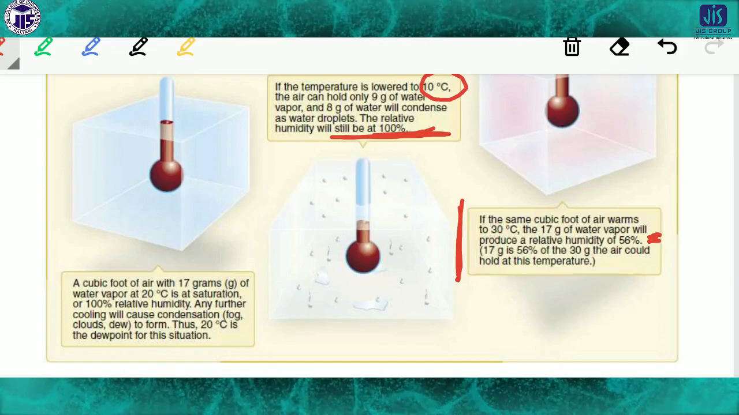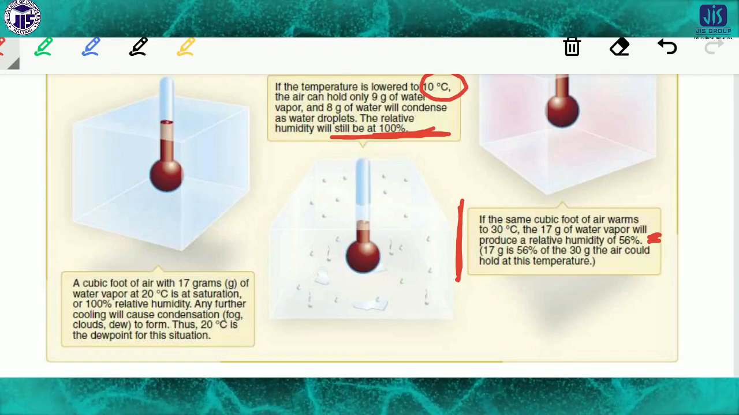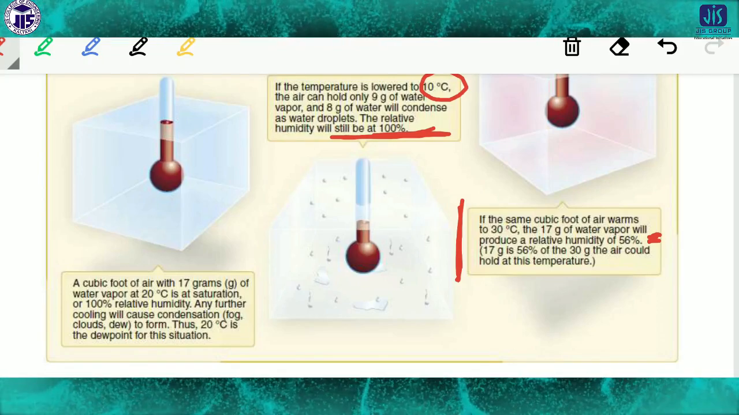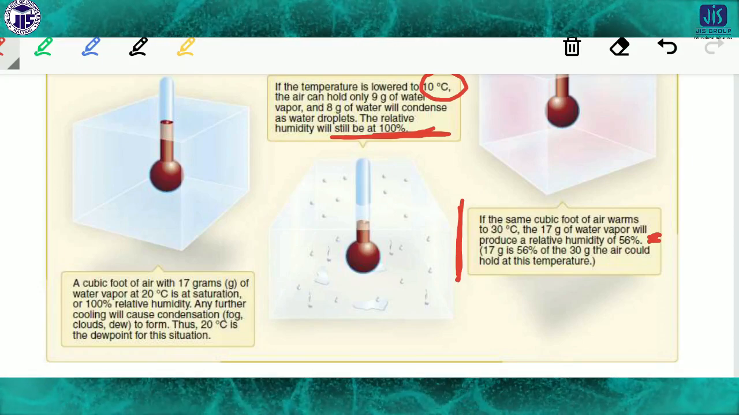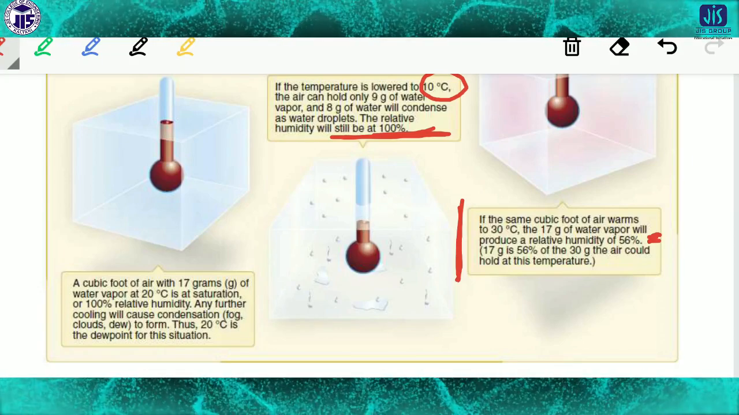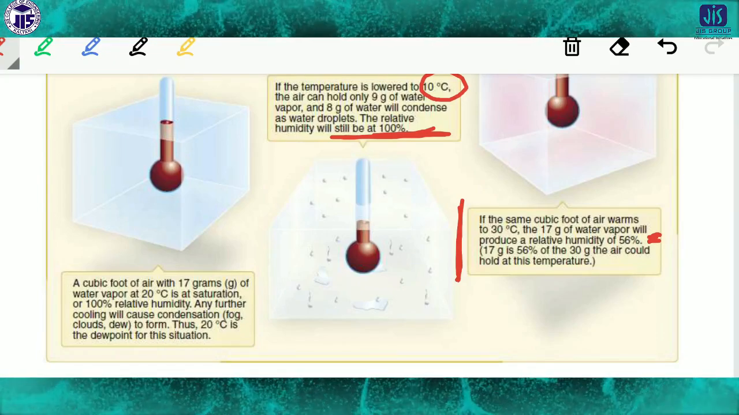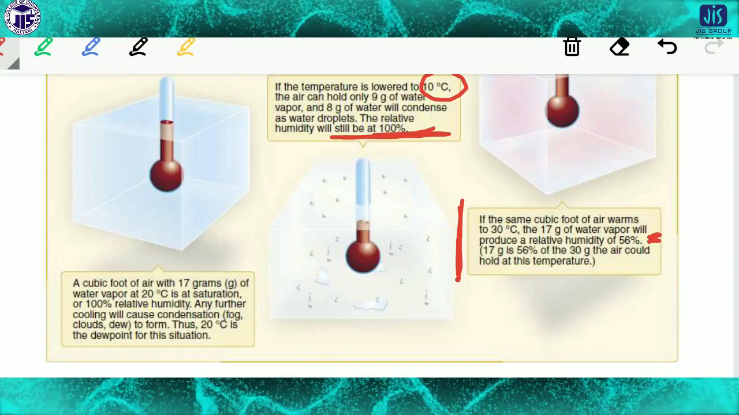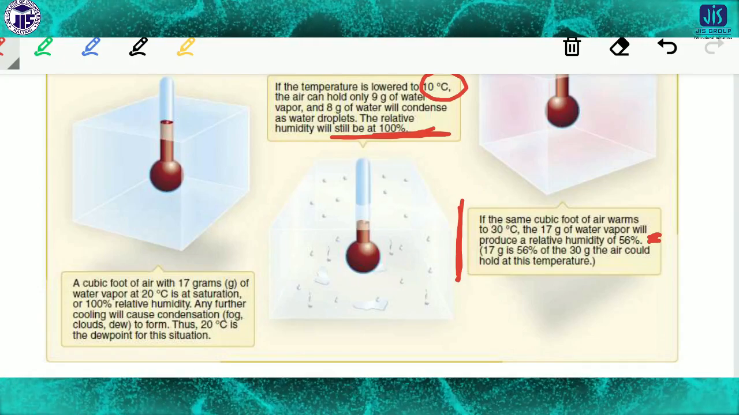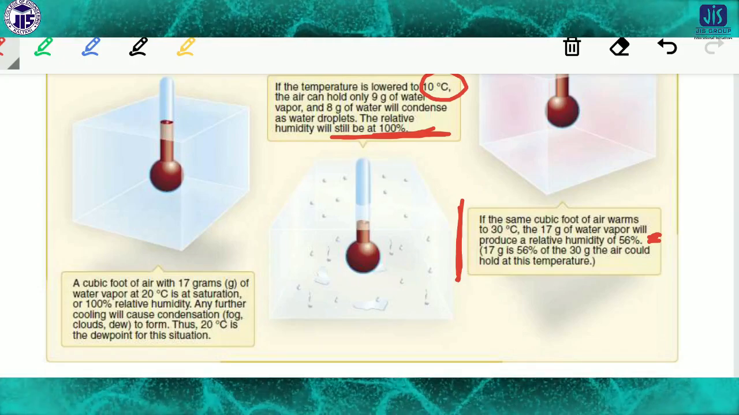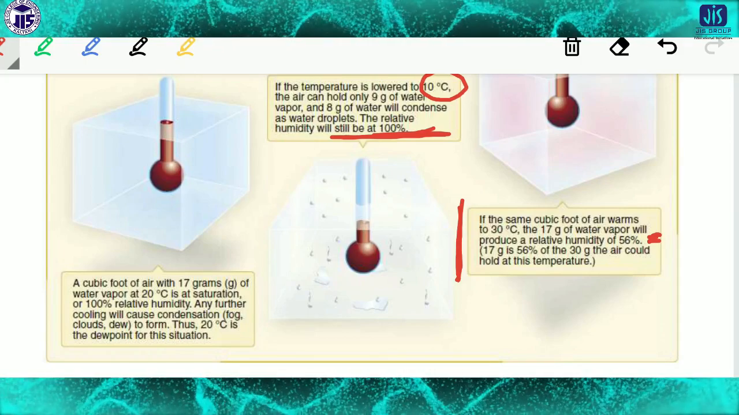A cubic foot of air, there are some examples to clarify your confusion. A cubic foot of air with 17 grams of water vapor at 20 degrees C is at saturation, this is the maximum capacity. What is the meaning of 100% humidity? 100% humidity means its maximum capacity, isn't it? So if it reaches its maximum capacity, then obviously it is 100% at that particular temperature. So a cubic foot of air with 17 grams of water vapor at 20 degrees C is at saturation. So it's 100% relative humidity.